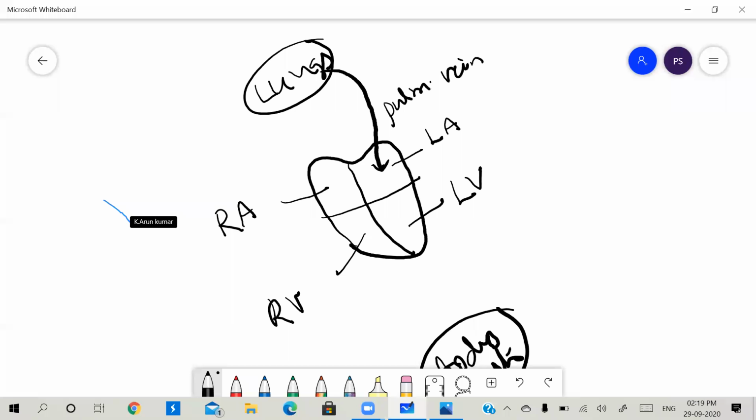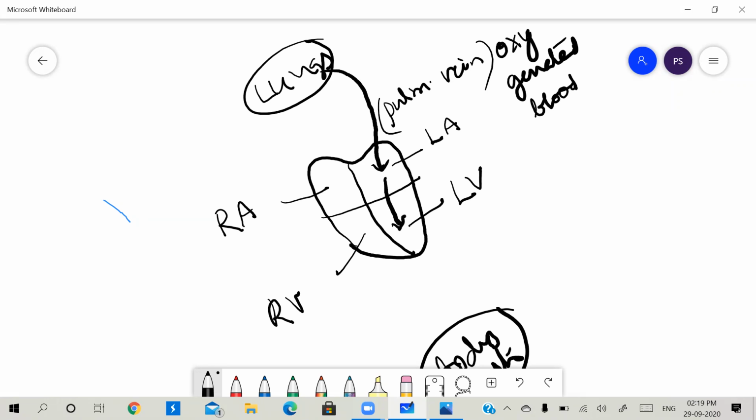So here, Arun Kumar, don't write like that. The pulmonary vein supplies the oxygenated blood to the left auricle. From the left auricle, the oxygenated blood enters the left ventricle. From the left ventricle, through the aorta, it will be supplied to the various parts of the body.